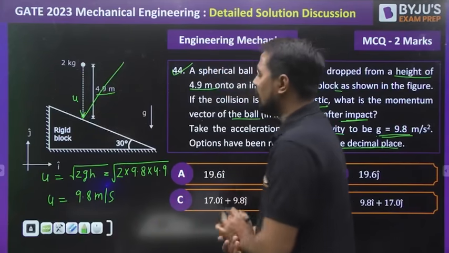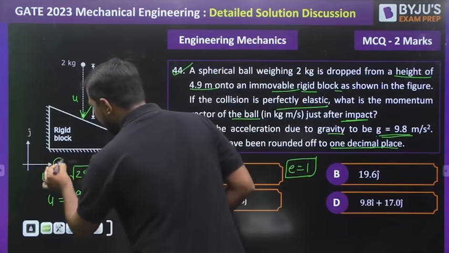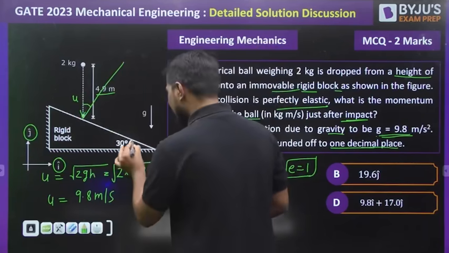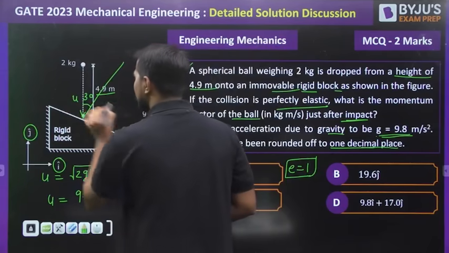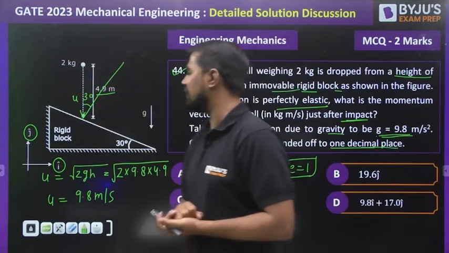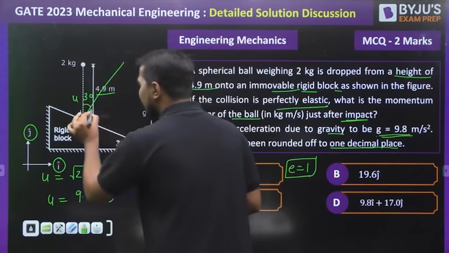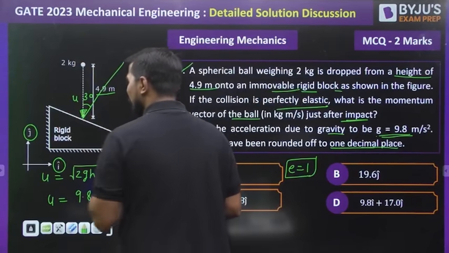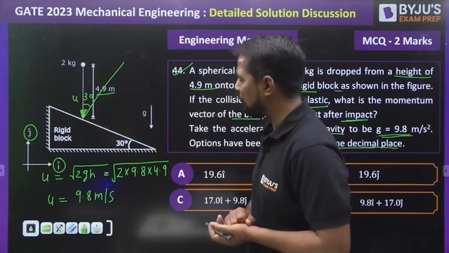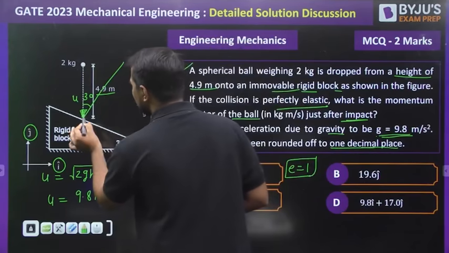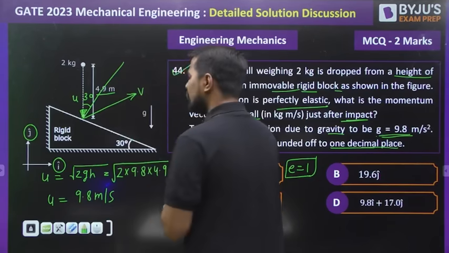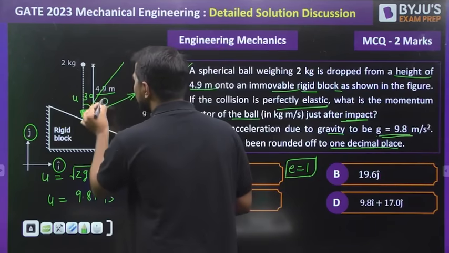Okay, let's draw a few important parameters. This is i and this one is j, my dear. And what is this angle? This angle is 30, then this one is also 30. So this is the u component of velocity that is imparted over this inclined plane. Now what will be the direction of the ball after impacting over this inclined plane? It will be somewhere like this. That will be v, and let me assume this angle is theta.